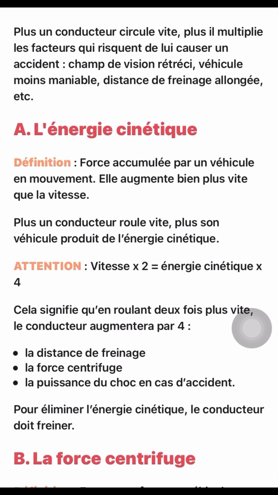Cela signifie qu'en roulant 2 fois plus vite, le conducteur augmentera par 4 la distance de freinage, la force centrifuge, la puissance du choc en cas d'accident. Pour éliminer l'énergie cinétique, le conducteur doit freiner.